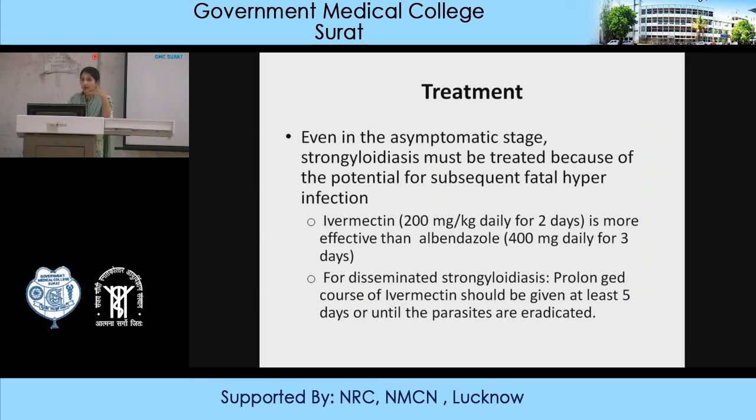This is in contrast to Trichuris, where albendazole and mebendazole are more effective than ivermectin, because ivermectin is a systemic drug. So in case of systemic parasitic infection, ivermectin is a good choice of drug. And for disseminated strongyloidiasis, a prolonged course of ivermectin should be given, at least for 5 days or until the parasites are eradicated. Thank you.